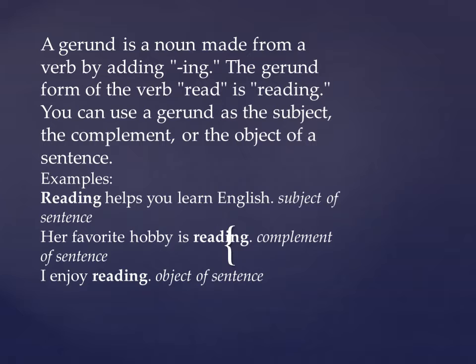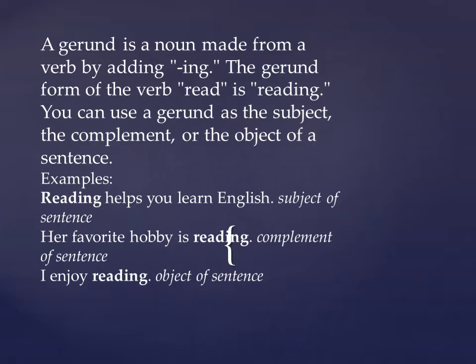Okay, so let's first go through the definition along with the examples so that it becomes clear to you, right? Before I read the definition given on the slide, one thing you have to always remember about gerunds is that they have all the qualities of a noun, right? I will be explaining this one by one.